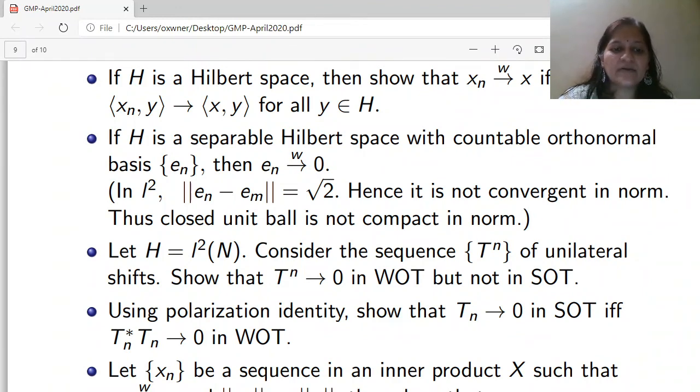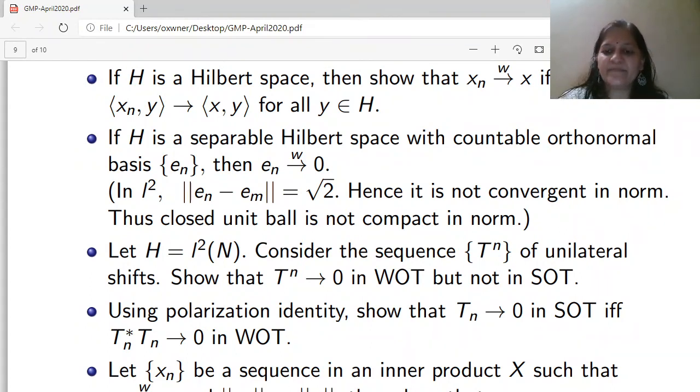Let us consider now the third example. Let H equal to l2(N). Consider the sequence T raised to n of the unilateral shift. T is a unilateral shift, that means T of En is En plus 1. Show that T raised to n converges to 0. This is a power. T raised to n converges to 0 in WOT but not in SOT.